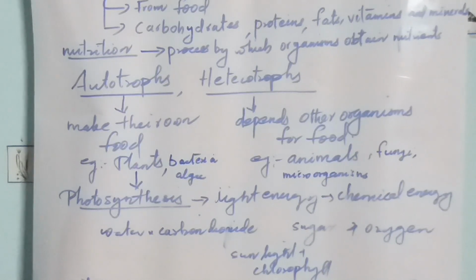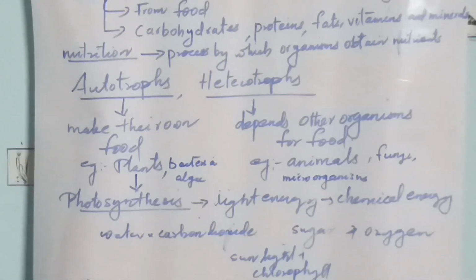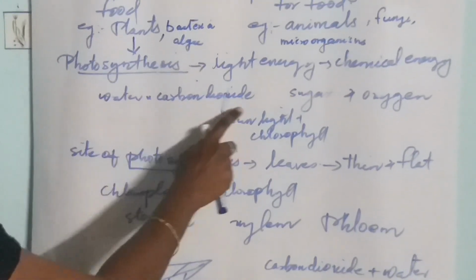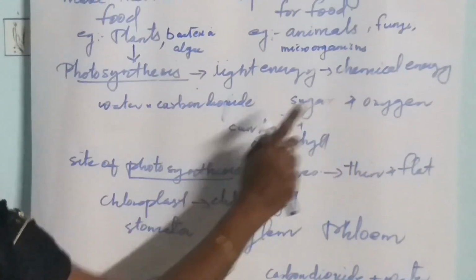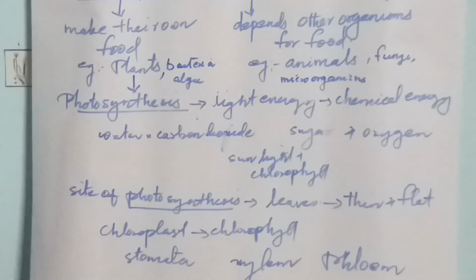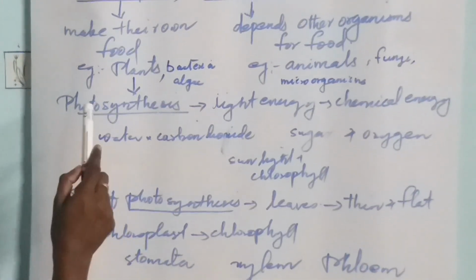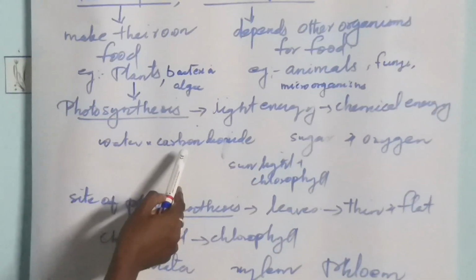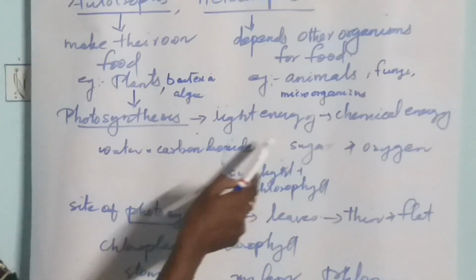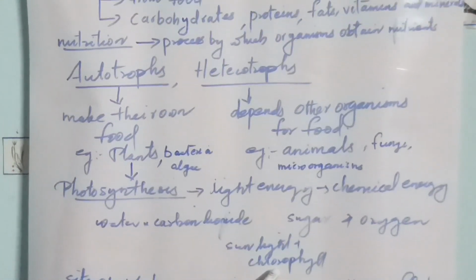What is the chemical reaction actually taking place during photosynthesis? During photosynthesis, water and carbon dioxide combine to form sugar and oxygen in the presence of sunlight and chlorophyll.